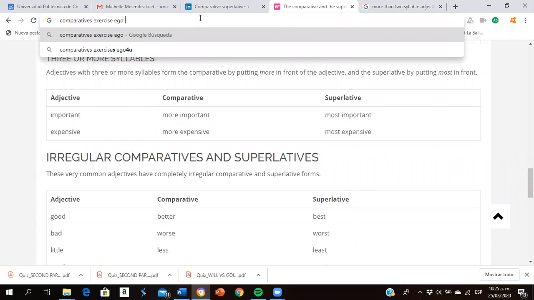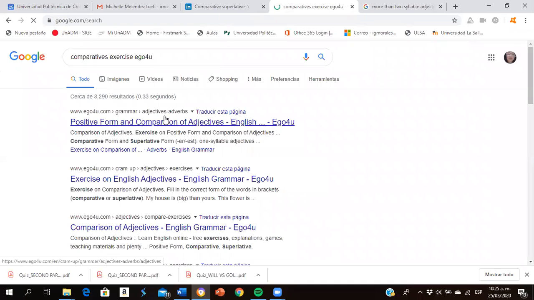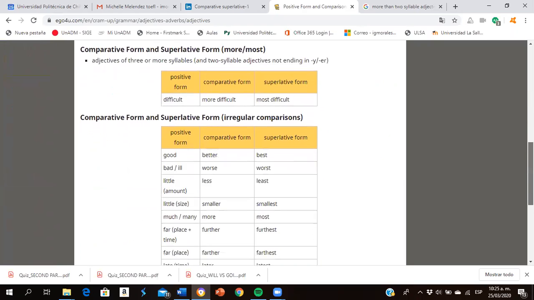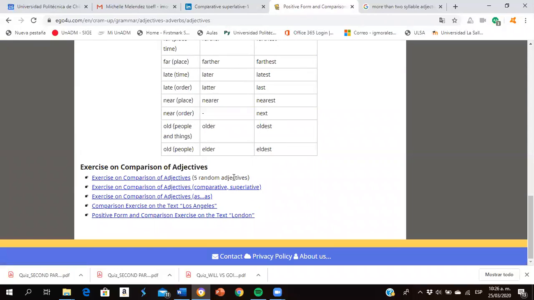This is a good page to practice. Yeah, let's see this. Okay, but we haven't seen that yet. In here you can see more examples. Good, better, bad, worse, little less, little smaller. Okay, you have there a pretty cool list. It says exercise on comparison of adjectives. Let's see this one.